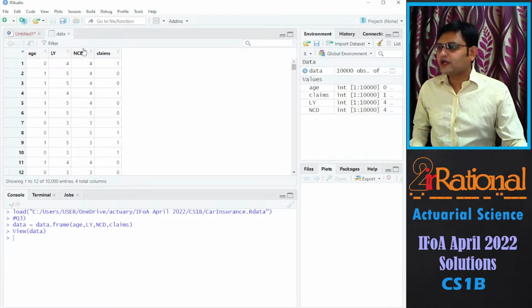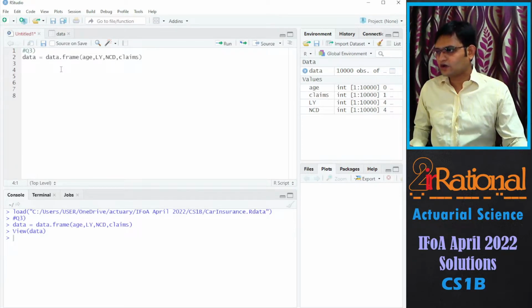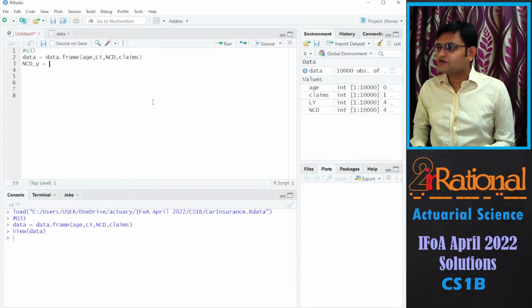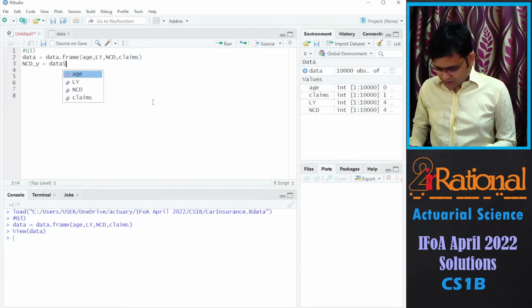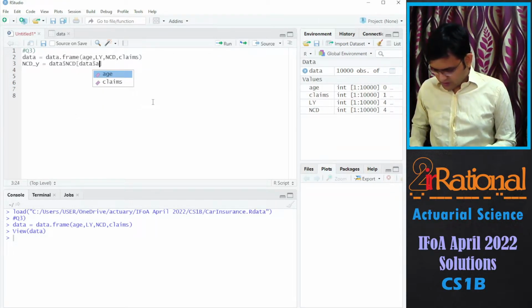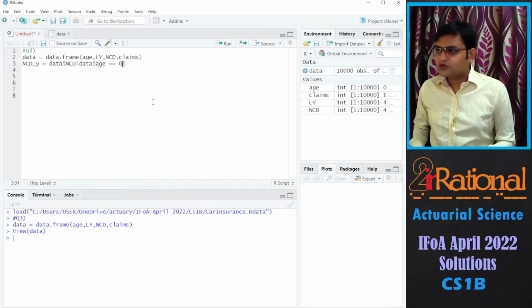Now we want to create a vector of NCD, but only when age is 0 and then only when age is 1, that is young and old. So I will calculate accordingly. I'll say NCD_Y for young should be data$NCD such that data$age is equal to 0.